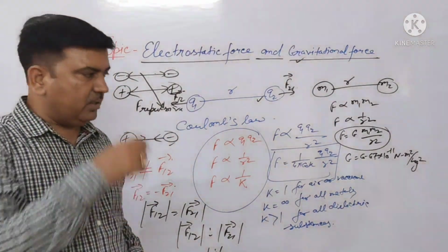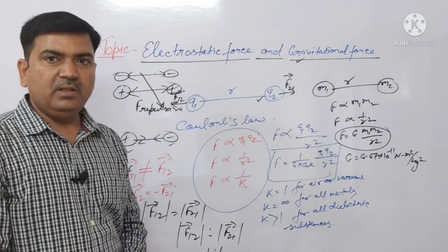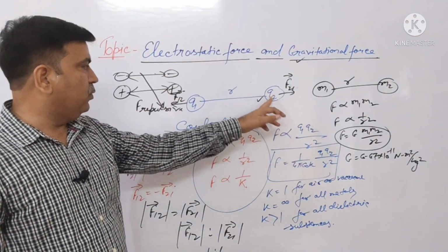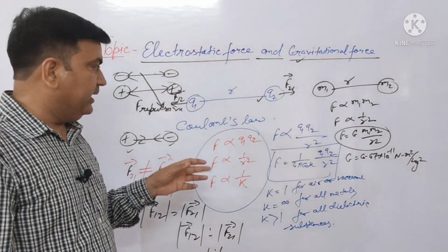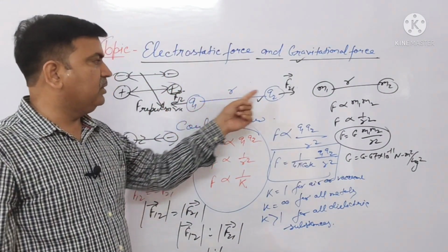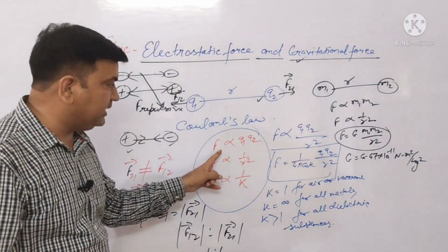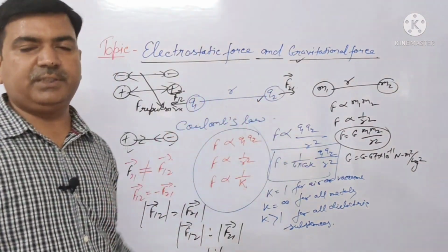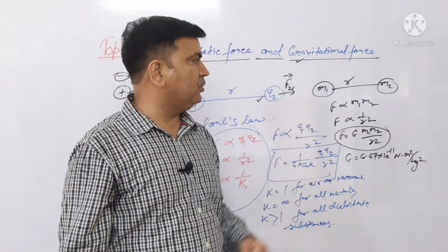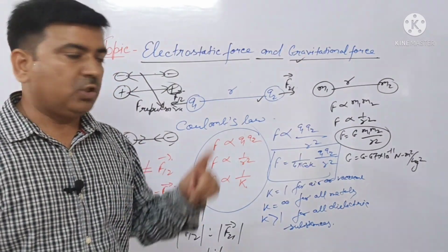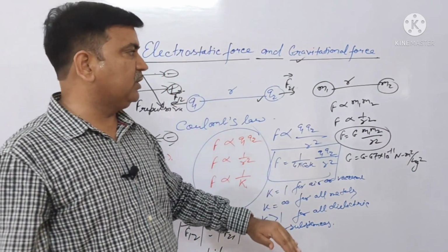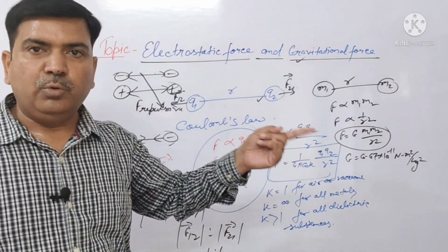It is independent of the magnitude of the charge. The force applied on the second charged particle and the force applied on the first charged particle are both equal in magnitude. It is independent of the magnitude of the individual charge, because force is directly proportional to the product of their charges. In the same way, the force is directly proportional to the product of their masses. So the force applied by the second particle on the first, and the force on the first due to the second, are in the same ratio.